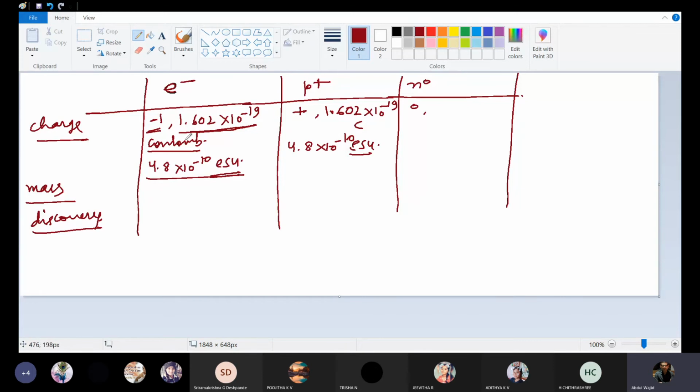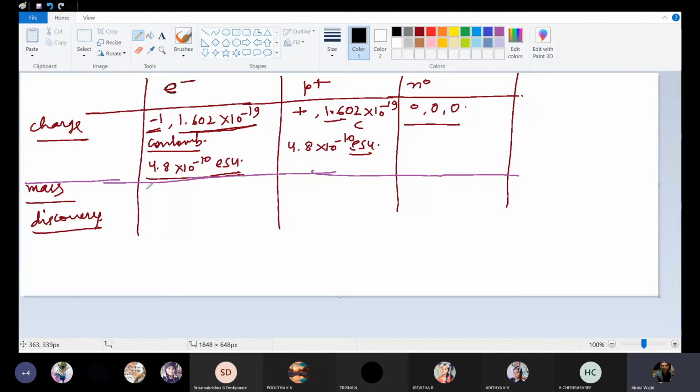So charge on electron will always be minus, and charge on proton will always be plus. What about the neutron? 0 coulomb, and ESU also 0. So neutron won't have any charge, whether actual or relative.